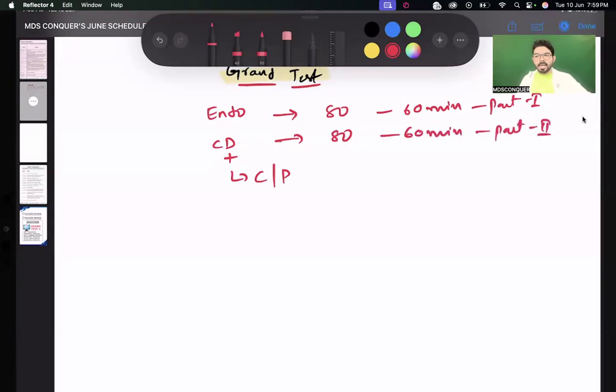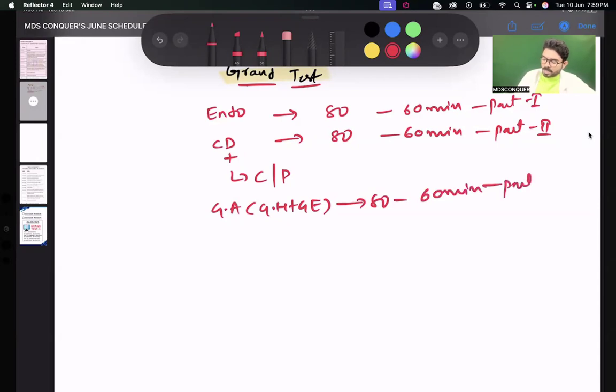The third one is going to be general anatomy, that includes general histology plus general embryology, which is again 80 questions for 60 minutes, and this will be part 3. So we are conducting this exam in 3 parts with 3 subjects, each of 60 minutes and 80 MCQs. I hope this is very clear. NEET and INICET pattern.